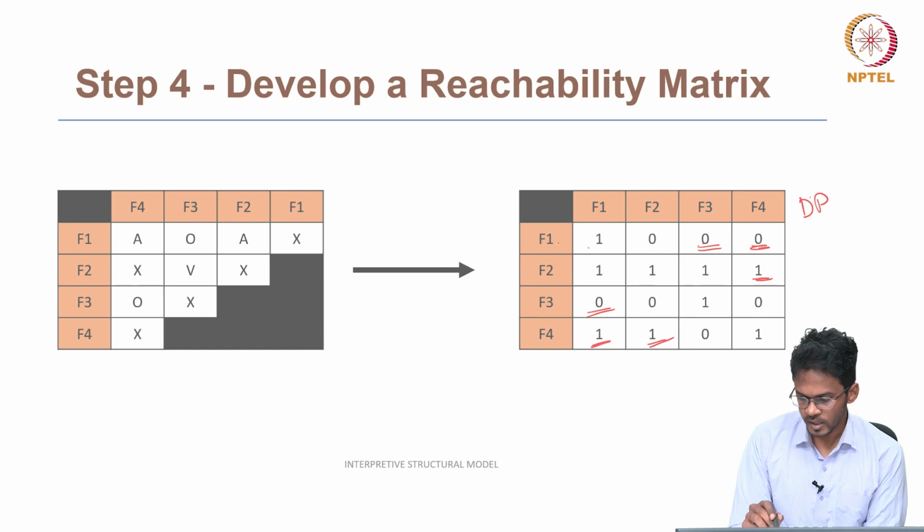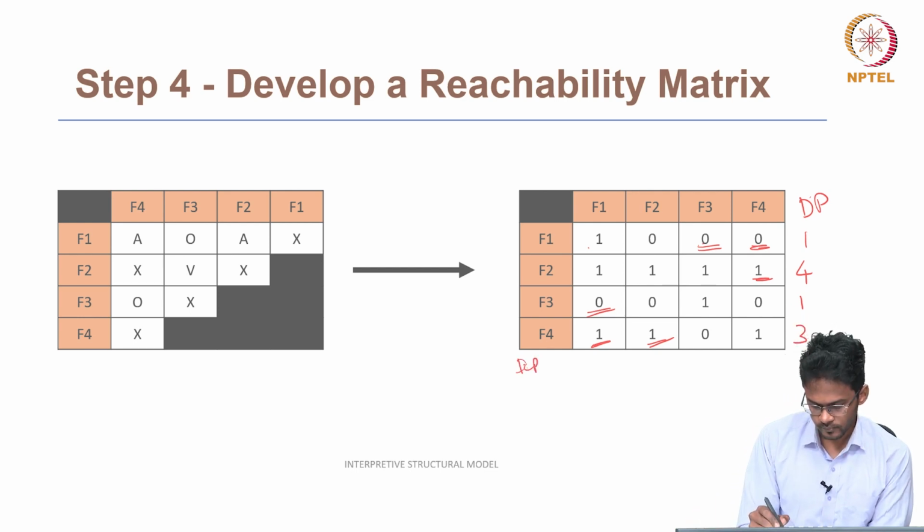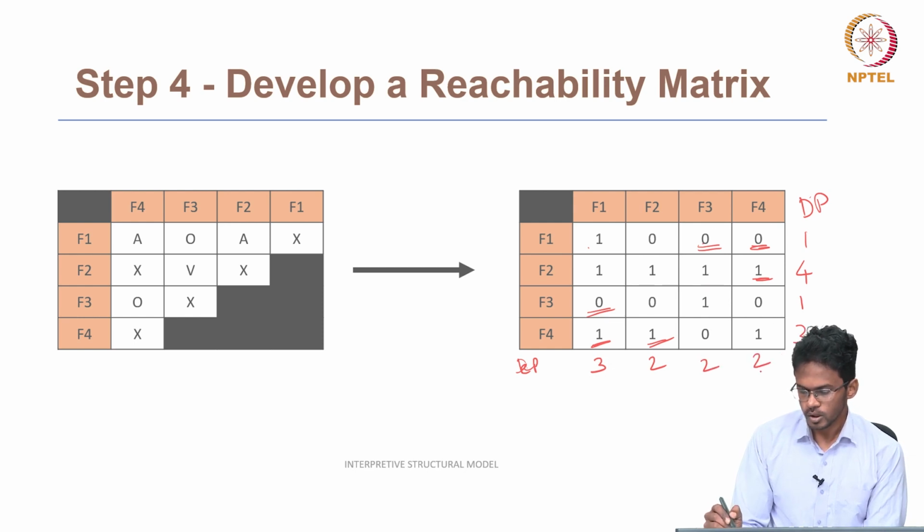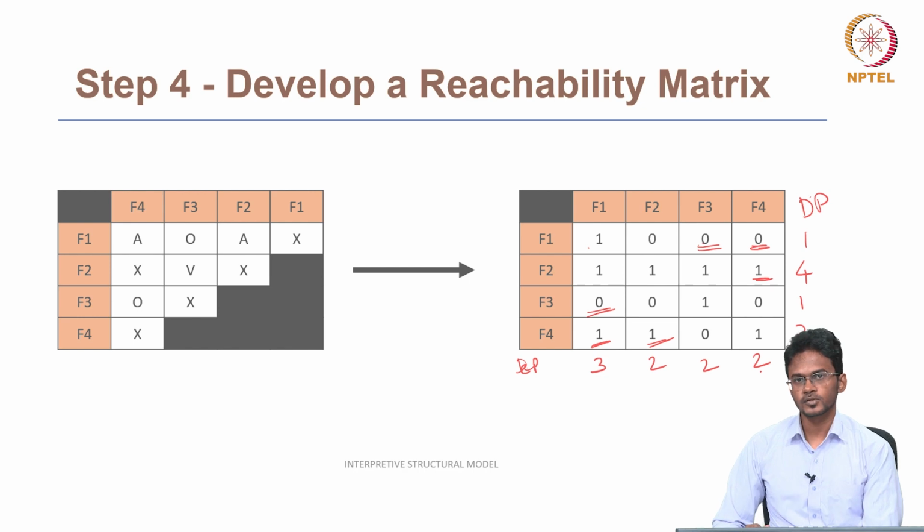So the driving power of each factor we can find. The driving power of F1 is 1 and F2 is 1 plus 4. We have to add all the row elements. F3 is 1, F4 is 3. Then the dependence power: for F1 it is 3, F2 it will be 2, F3 is 1 plus 1, 2, and F4 it will be 2. So these are the driving and dependence powers of each factor.